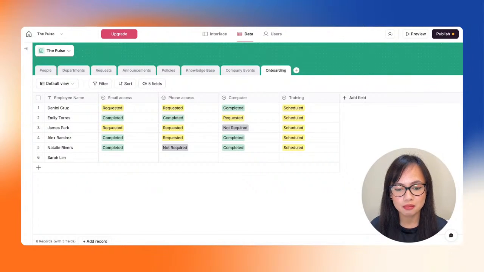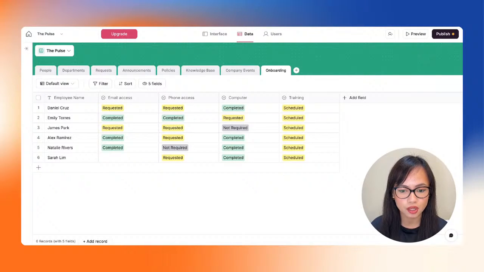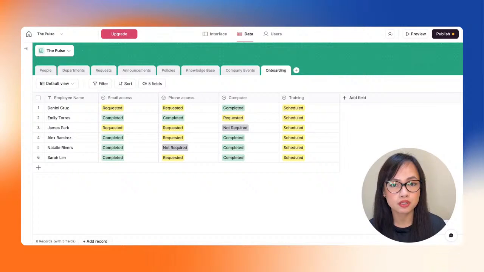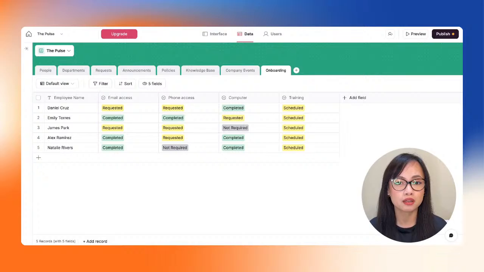And as you can see, my team is adding some dummy information right here. So I think that's super cool that we are able to show you guys the database of the Pulse, and I think that we are ready to start with the app later on. So again, the app that we are building is the Pulse. It's the digital heartbeat of your company, and by that we mean that it's going to be the people in your company.